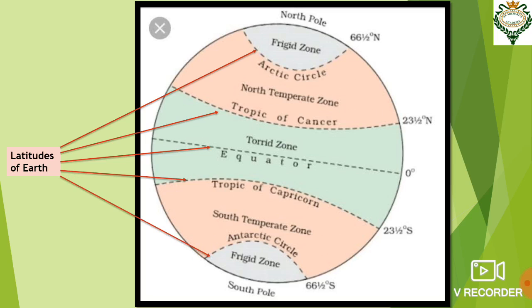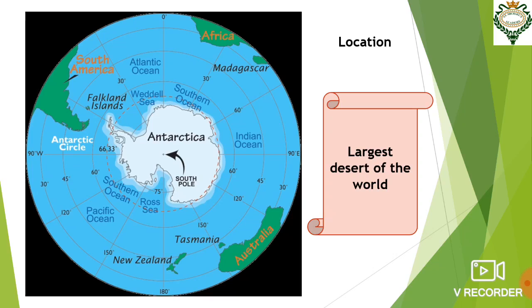Now, our topic for today is Antarctica. Now, where is Antarctica? The region between the South Pole and Antarctic Circle is known as Antarctica. So, Antarctica is in the southern hemisphere. It is the region between the South Pole and the Antarctic Circle.